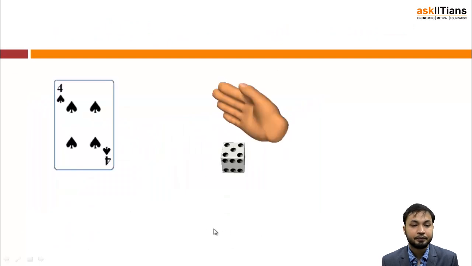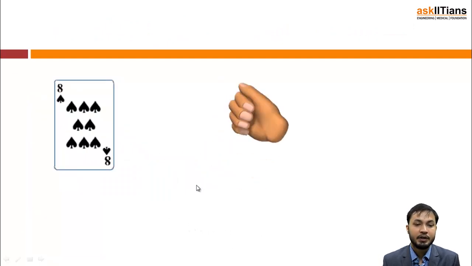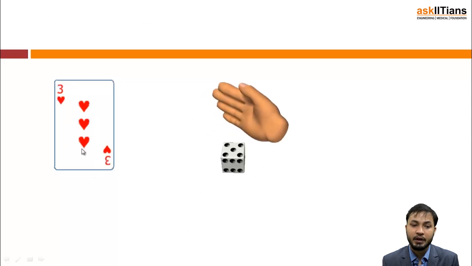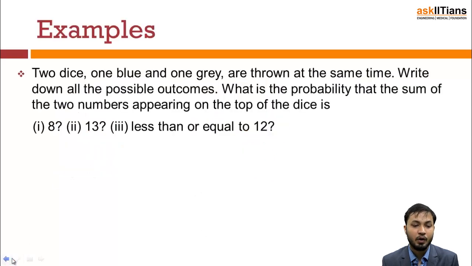Alright, now let's look into these deeper figures. Similarly, for different cards we'll get different cases. When we roll the die, we get different cases. Now on the basis of whatever we have studied, let's look into the examples.